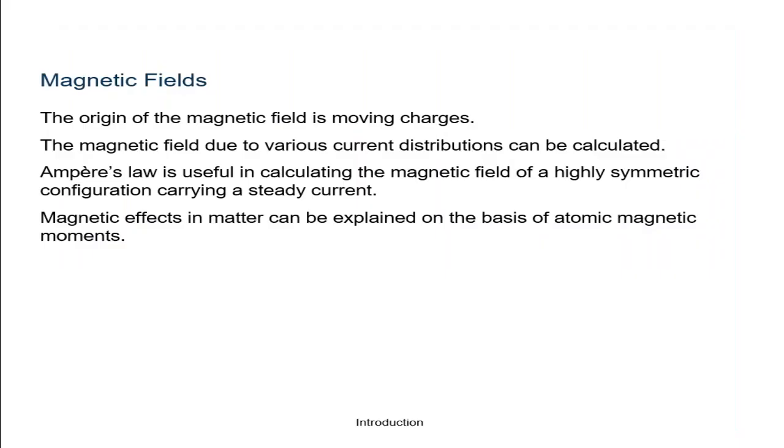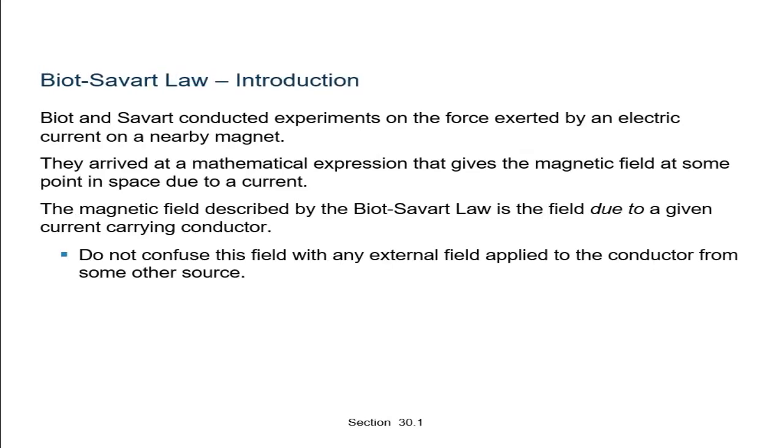Now, see here, first of all, magnetic field. The origin of magnetic field is a moving charge. The magnetic field due to various current distributions can be calculated, and Ampere's law is useful for calculating the magnetic field of symmetric configurations carrying a steady current. And the magnetic effect in matter can be explained on the basis of atomic magnetic moments. So this is our introduction portion.